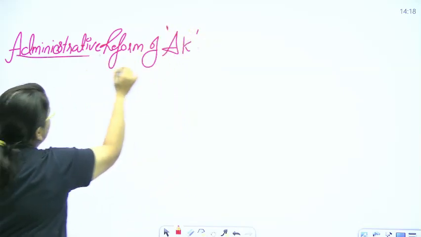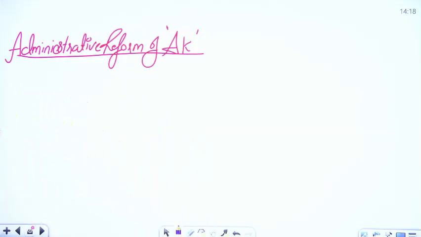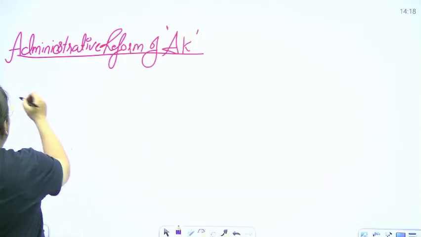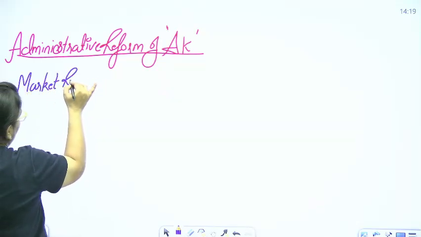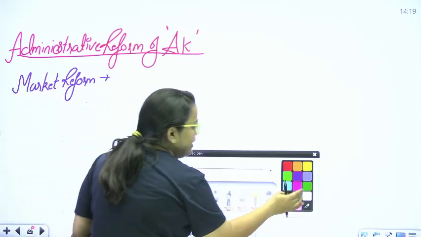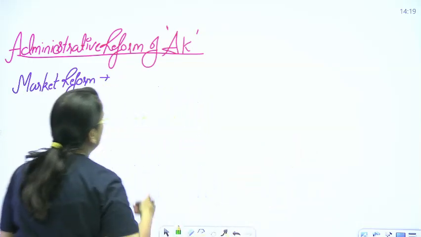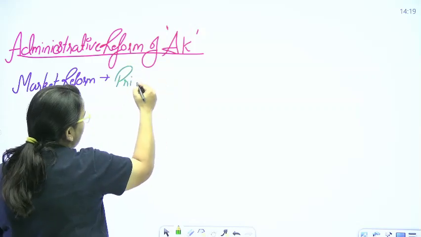First of all, the market reforms are very popular in the case of Alauddin Khilji. For example, in the case of market reform, he strictly followed the price control policy.